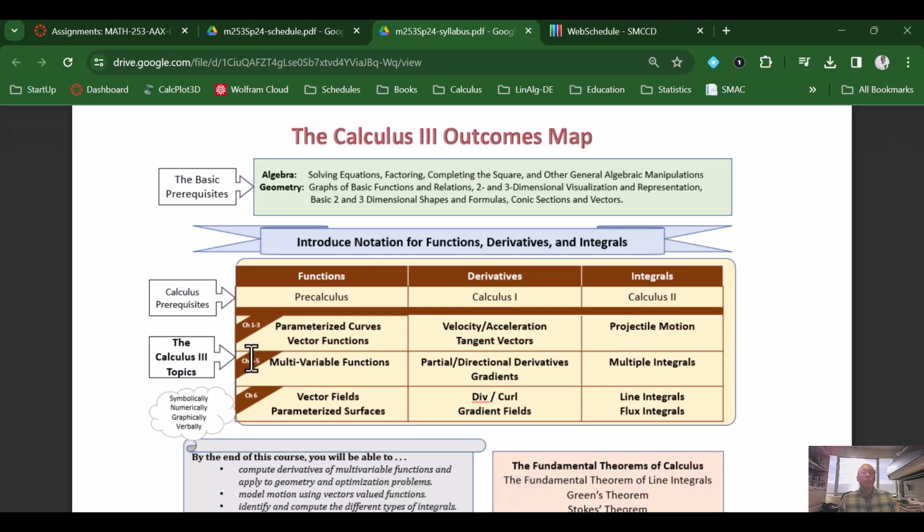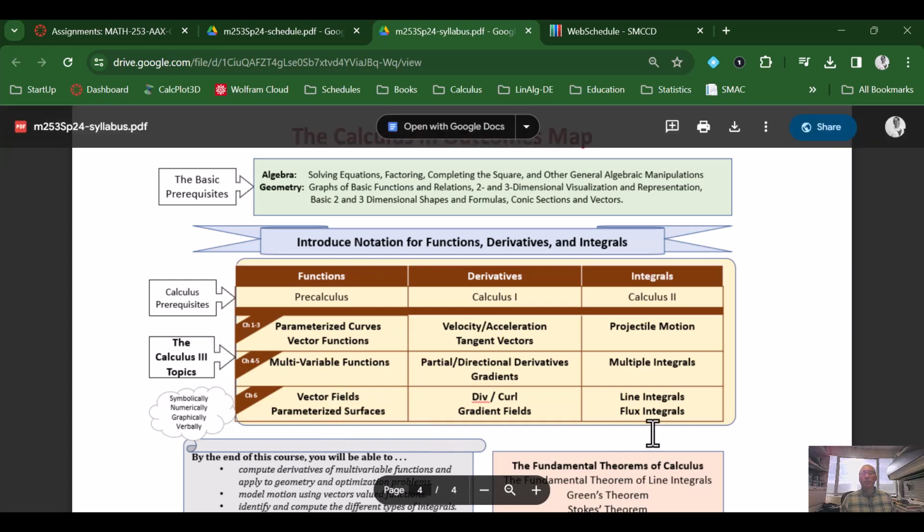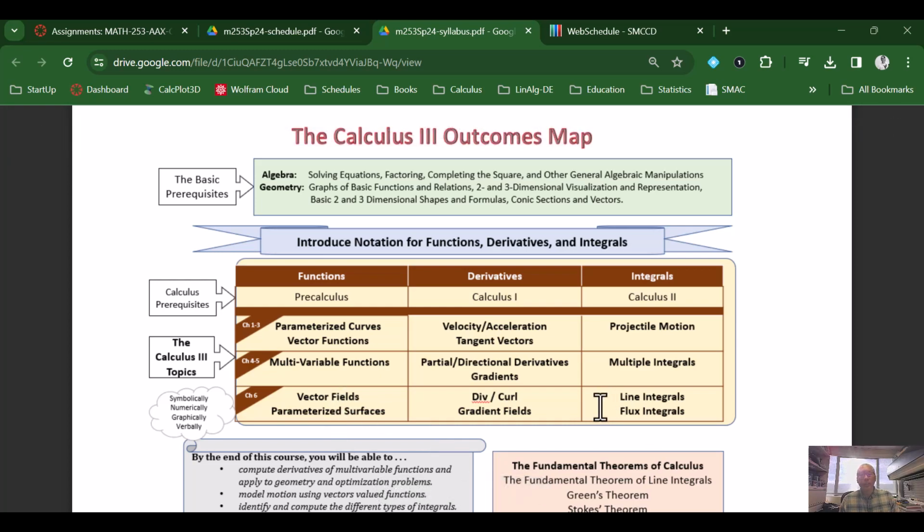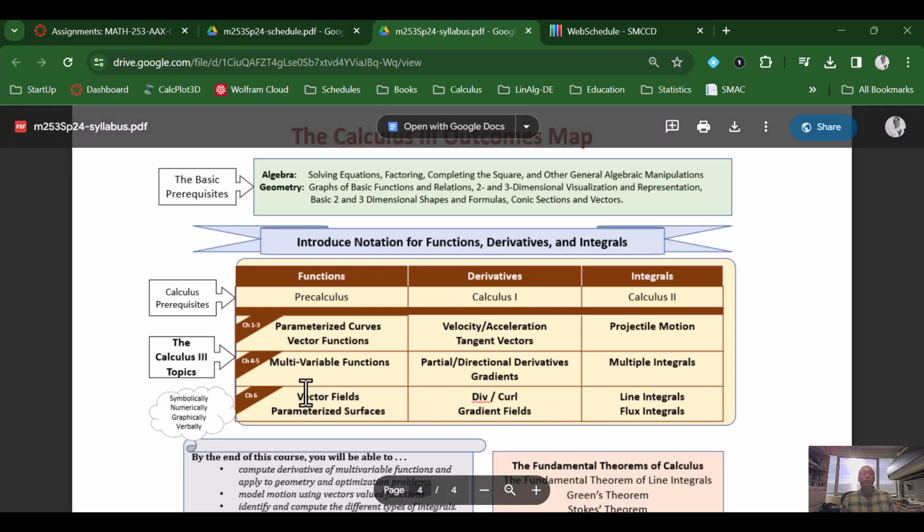In chapter 4, we'll start studying multivariable functions, and we'll take derivatives of those, which will involve the study of partial derivatives, and then we'll take a look at the gradients as well. Chapter 5, we'll take these multivariable functions and do multiple integrals. Now, chapter 6 is the study of vector calculus, where we study vector fields and parameterized surfaces. The derivatives related to vector fields are going to be the div and the curl. We're going to study gradient fields as well. And then the integrals related to these vector fields will be called line integrals and flux integrals, and they all will be covered in chapter 6.